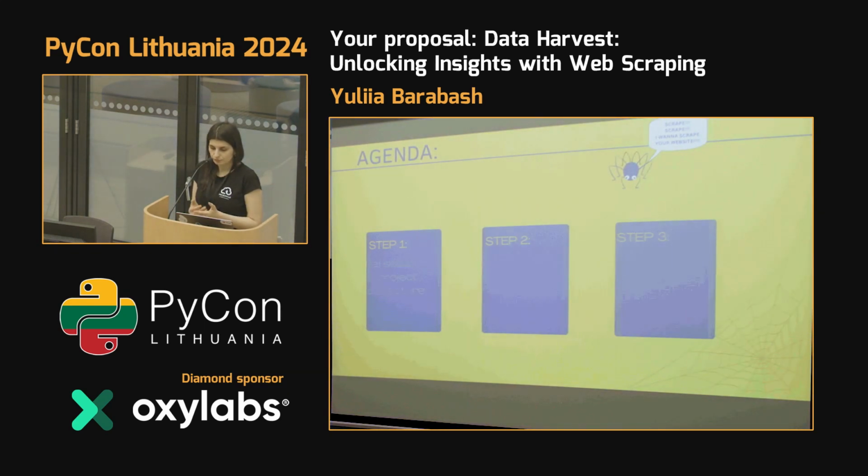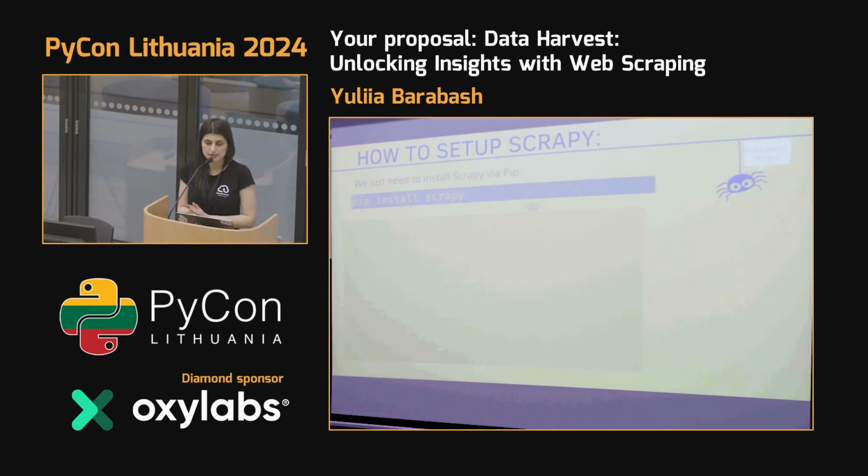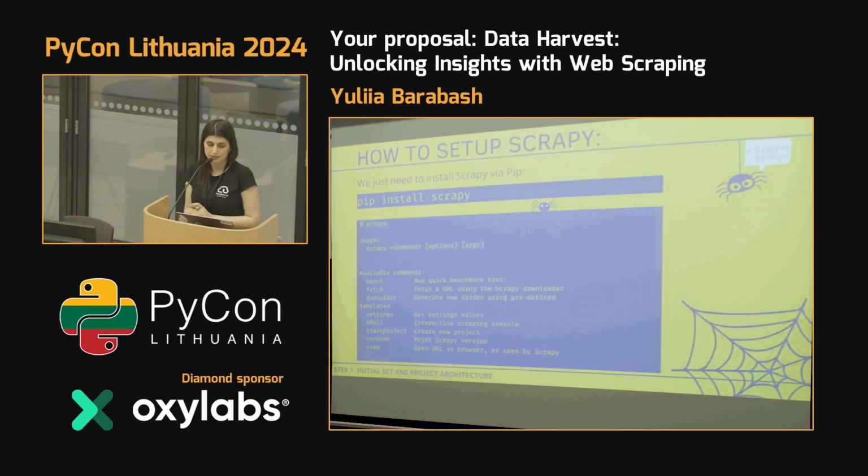And now we will talk about how we can build it. Building it is very fast and easy, because we basically need to do three simple things. The first thing we need to do is install Scrapy. It's basically pip install, and after pip install you will already have some command line functionality on your machine. With this functionality, you can create your project out of the box with predefined architectures that we will discuss.